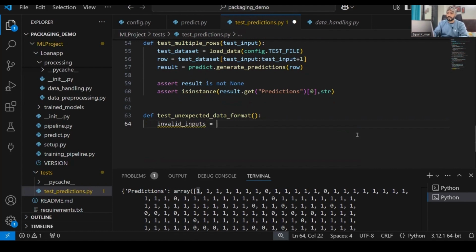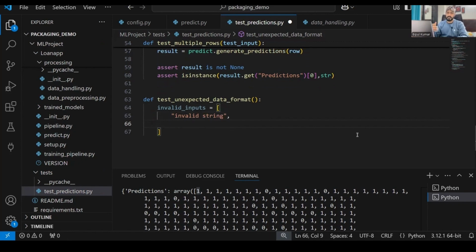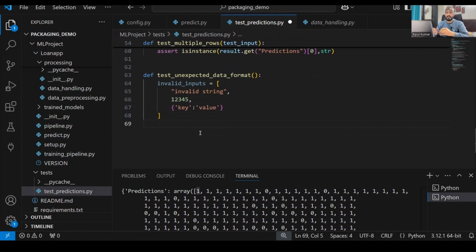Then I'll define the data over here: invalid inputs. So invalid inputs will be equal to what? I'll define an invalid data format. Let's say I'll define anything randomly: an invalid string. This can be one thing. Next, I can define, let's say, 1, 2, 3, 4, 5. Next, I'll define some dictionary, let's say key value. Obviously, this is just random data that I'm giving for the prediction.